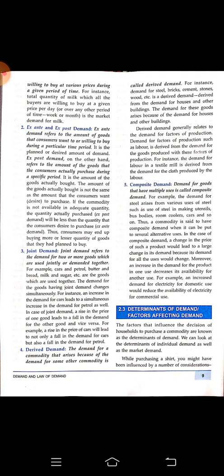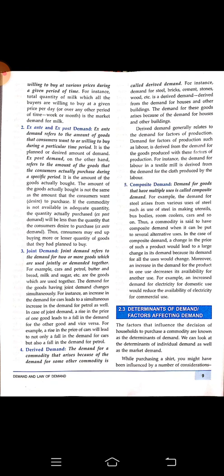Next, we are having composite demand. Composite demand means the commodity is having several alternative uses. Demand for goods that have multiple uses is called composite demand. Like for example, we can say electricity. Okay, as electricity is having many alternative uses. Somebody is using it at home for household activities, somebody is using it in a factory for producing something, somebody like in a bank is using it for producing services, right? So alternative uses are there for many commodities.